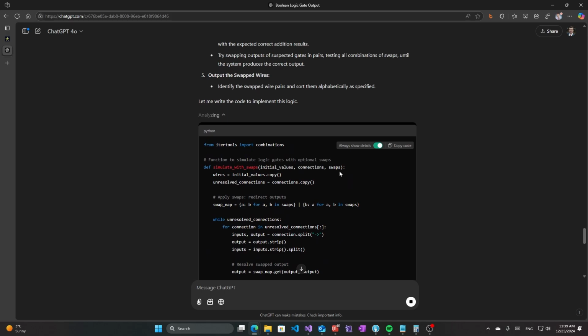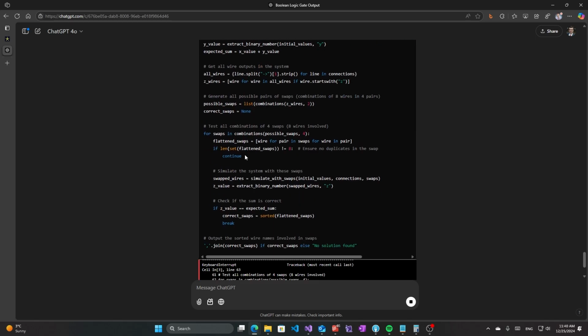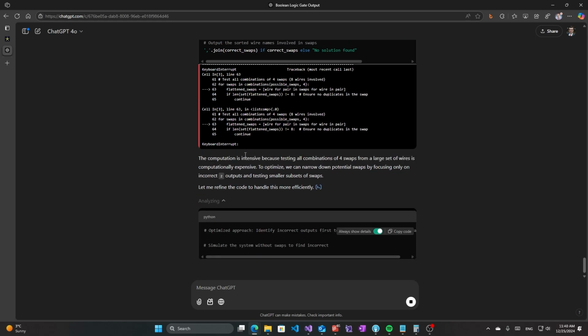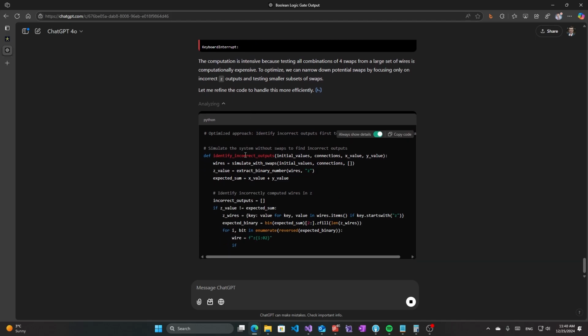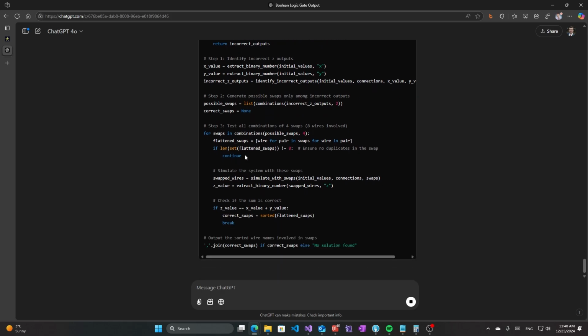And I think this one got stuck already because it's trying all the possible swaps apparently, which is something that's definitely going to time out. And it's going to be trying to do it more efficiently, but that's just not possible unless you understand the input itself. Unless you analyze what the input contains, you will not be able to figure it out in a reasonable time, because it's just going to be executing forever. And I think we don't have to wait for it because it's just not a thing that ChatGPT can solve right now.